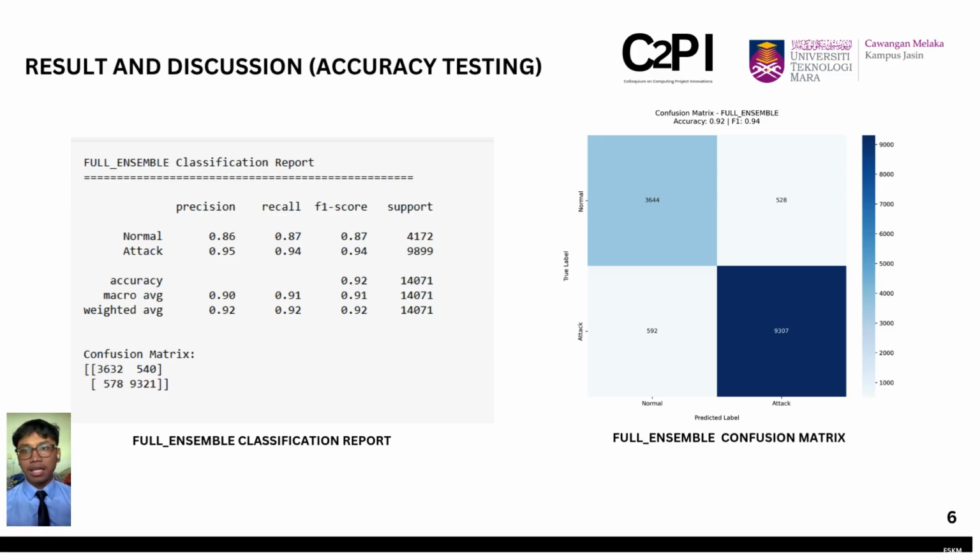As we can see, the model achieved an excellent overall accuracy of 90%. As you can see from the matrix, it correctly identified 9,307 attack instances, which are the true positives, and 3,644 normal instances, which are the true negatives. The low number of false positives and false negatives demonstrates that the model is both highly accurate and reliable.